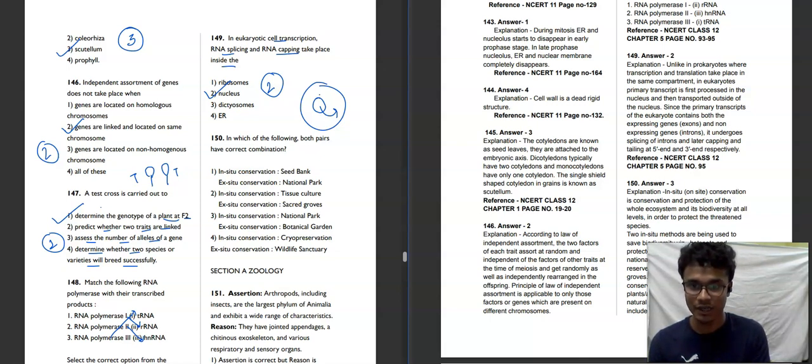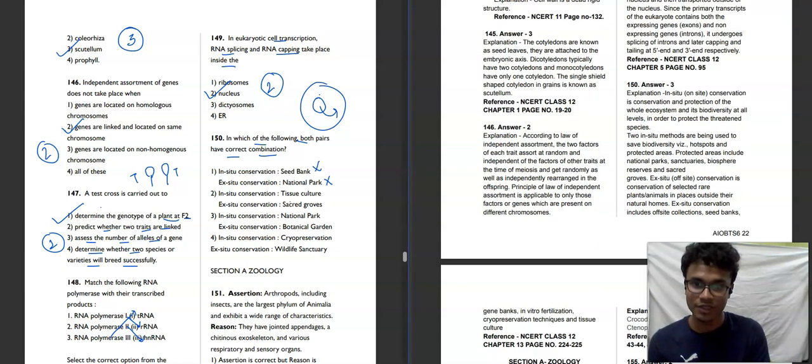Moving towards the next question: which of the following pairs have the correct combination, in situ conservation or ex situ conservation? What does in situ conservation mean? In situ conservation means an organism is protected in its natural habitat. Ex situ means the organism is taken out of its natural habitat and protected in a protected place. That is ex situ conservation. So seed bank, in situ conservation? No. Seed bank is basically ex situ conservation. National park is in situ conservation.